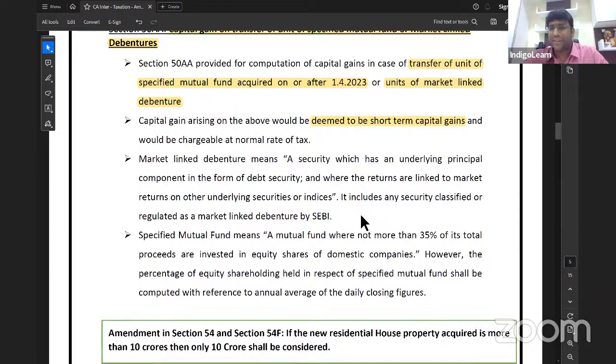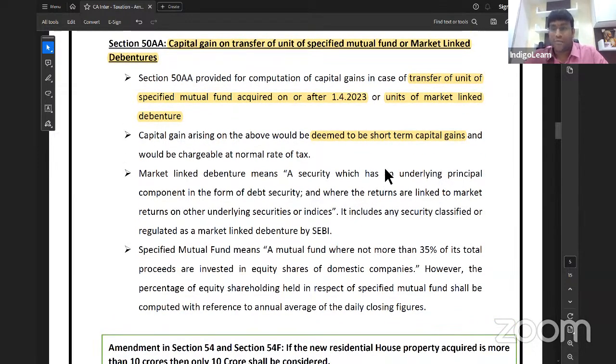Don't tell us section 111A will come, right? 111A is only in case of short-term capital gain on sale of equity shares or units of equity-oriented mutual fund or units of business trust to recognized stock exchange on which STT is paid. Then only that 111A will come into picture. If it is long-term, 112A.